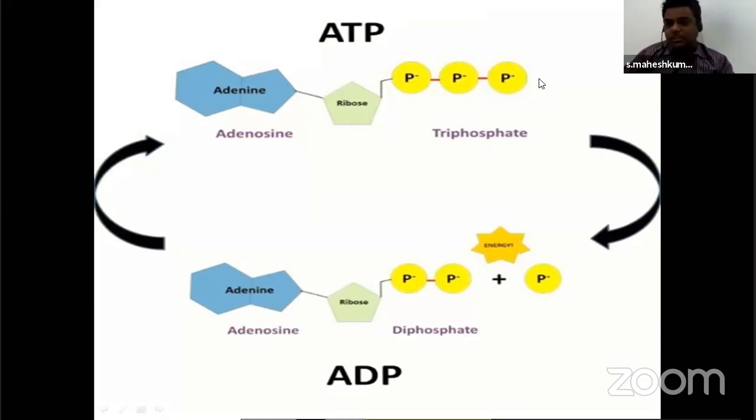Now one phosphate is gone, and it becomes adenosine diphosphate. Again, if adenosine diphosphate gets an inorganic phosphate added to it by taking energy, it will become ATP. ATP breaking into ADP releases energy, and no energy is required. But to combine ADP and phosphate into ATP, energy is needed.